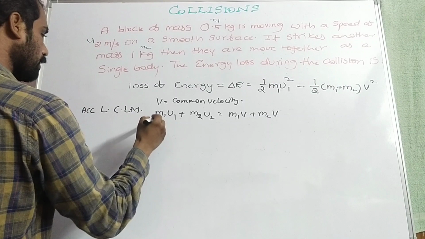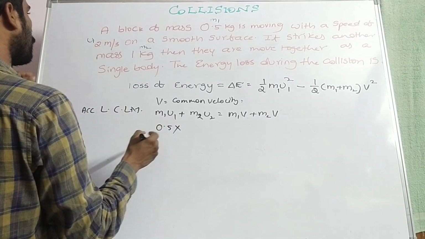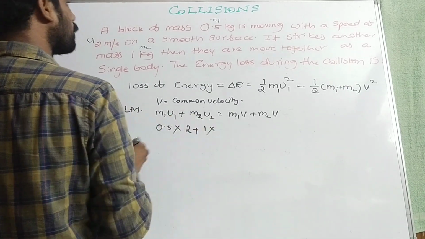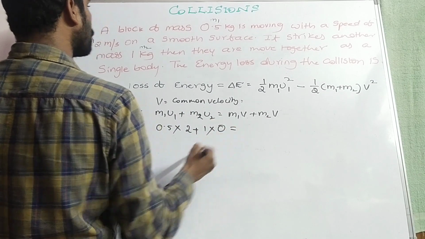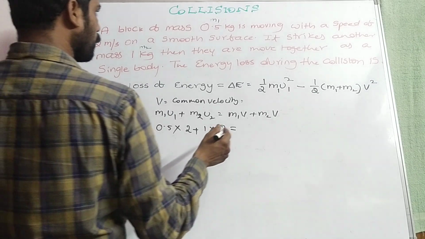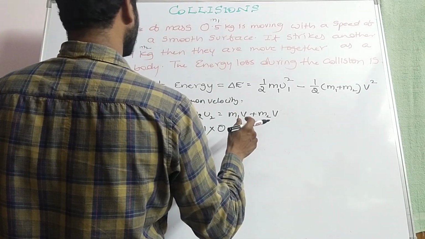So m1 u1: initial mass is 0.5 into initial velocity 2, plus m2, 1 kg, into u2, which is initially at rest, is equal to (m1 plus m2) v, since the masses move as a single body.